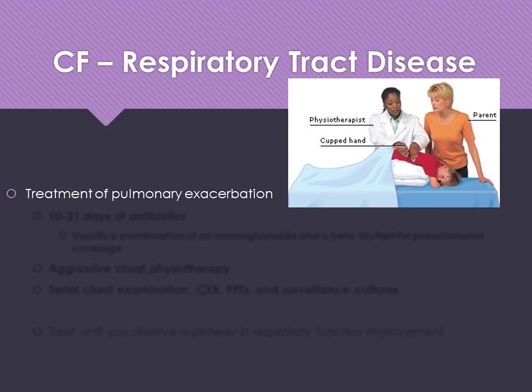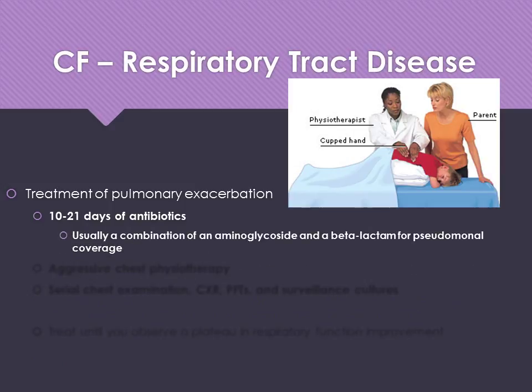How do we treat a pulmonary exacerbation? At least 10 to 21 days of antibiotics, and usually it's a combination of an aminoglycoside as well as a beta-lactam for pseudomonal coverage. We also do something called aggressive chest physiotherapy. We want to try to help them release those secretions, right?